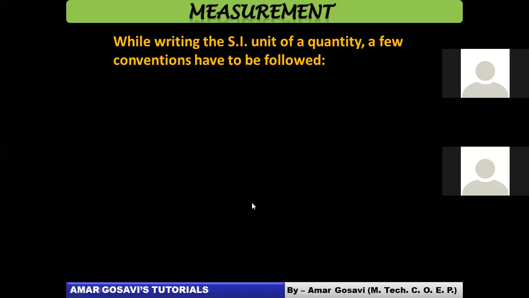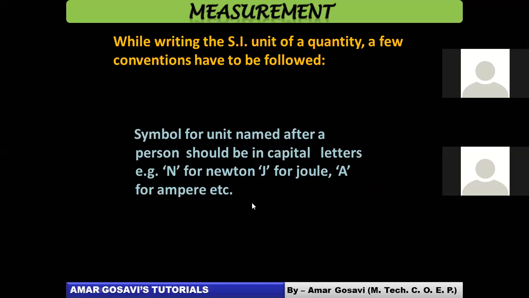The second rule, friends, you can look over here on the screen: symbol for a unit named after a person. If you are not writing the complete unit name, you are just writing the symbol, and the unit is named after a person, like newton or joule, then the symbol should be capital. Capital N. If you are writing the complete name, it should start with a small letter. So if you write 100 newton and Newton as a symbol, N would be capital in that case.